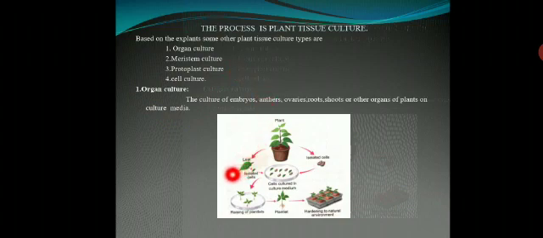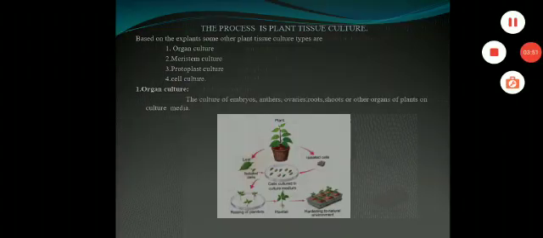Here is one simple diagram. The leaf acts as an explant, from which the cells are isolated and inoculated inside the culture medium. Then the inoculated culture medium forms the plantlets. The plantlets are separated from one another and go through the hardening process. That is a simple process that can occur with the help of any one organ. That is called organ culture.